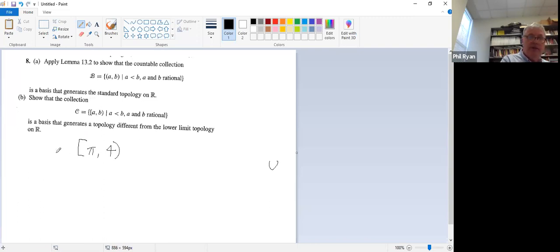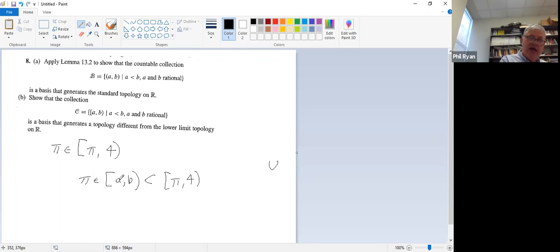Well, pi is an element of that. So by 13.2, what we've got to do is show that there is some AB such that pi is in it, and that this is contained within this open set here. Okay, but A is rational, right?